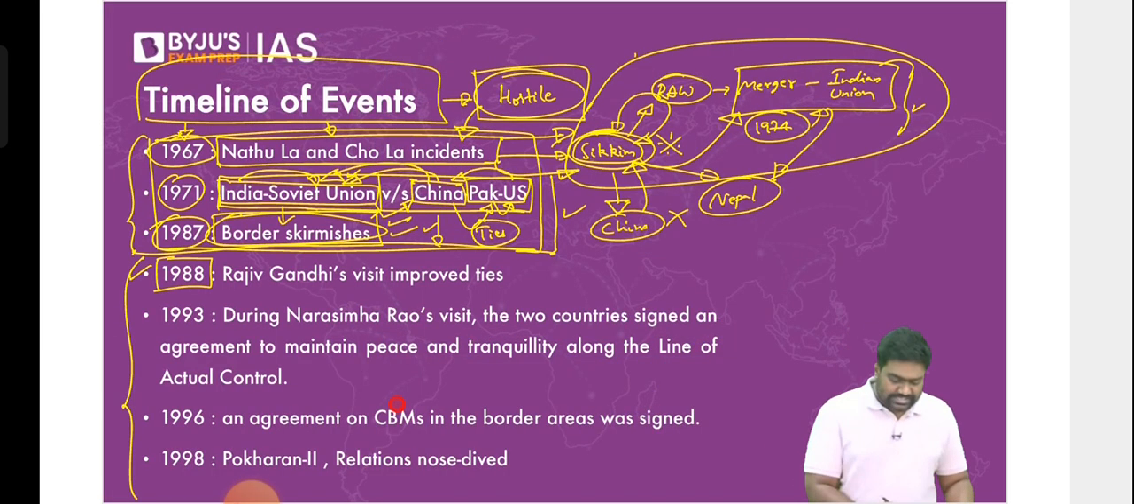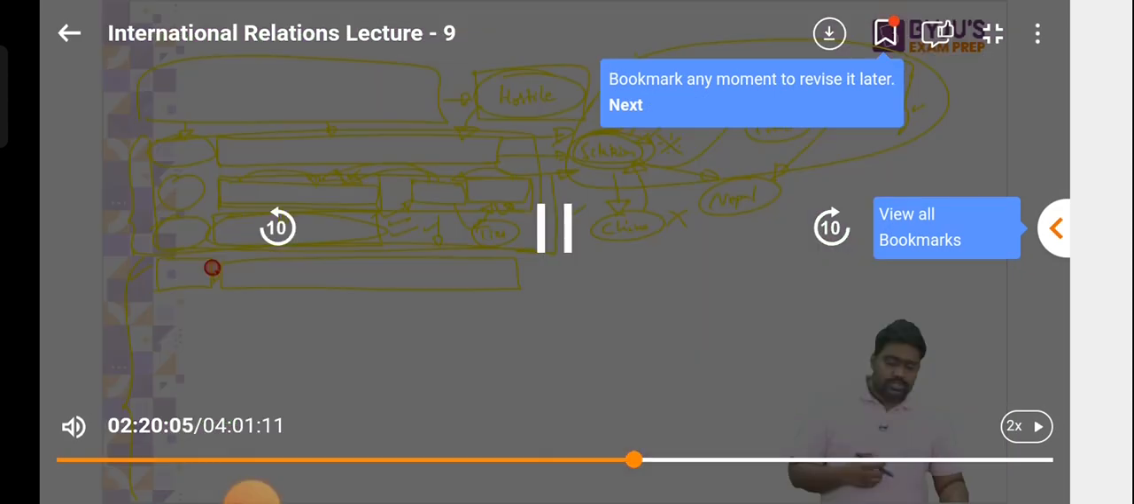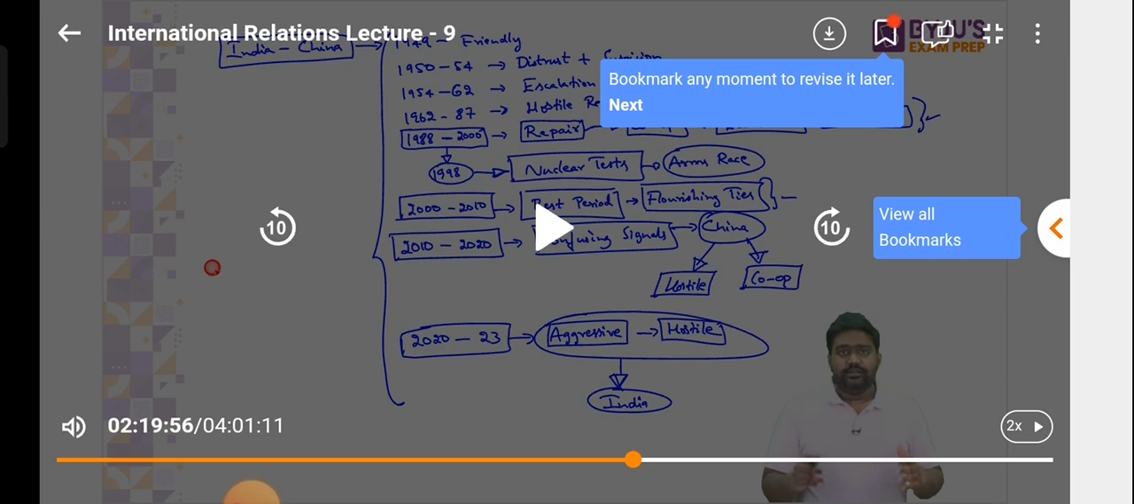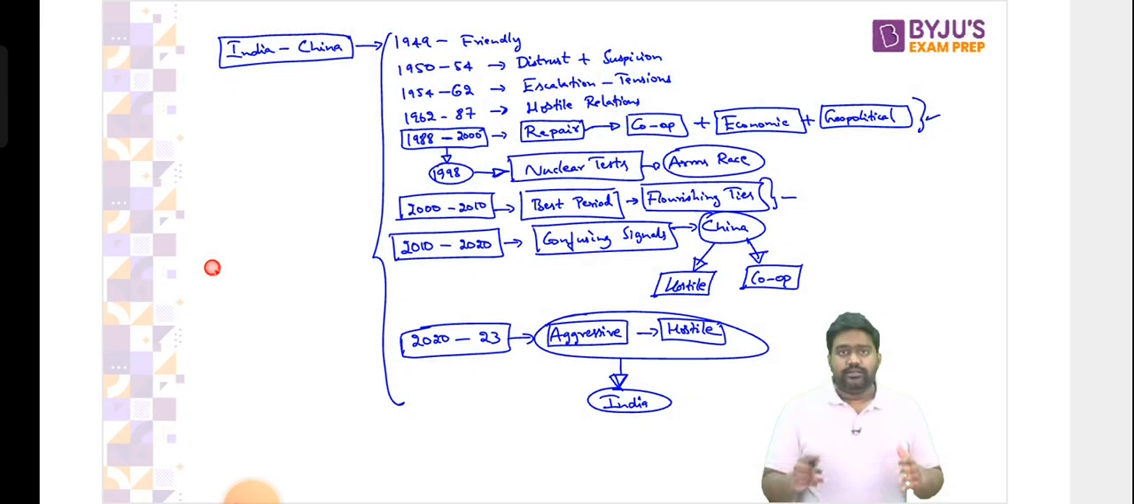So this is how our relations have progressed. But the biggest breakthrough was in the year 1988, when then Prime Minister Rajiv Gandhi paid a historic visit to China.